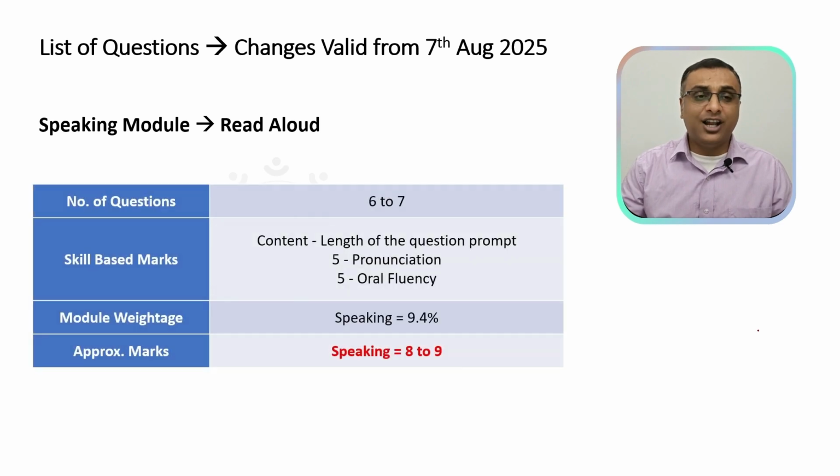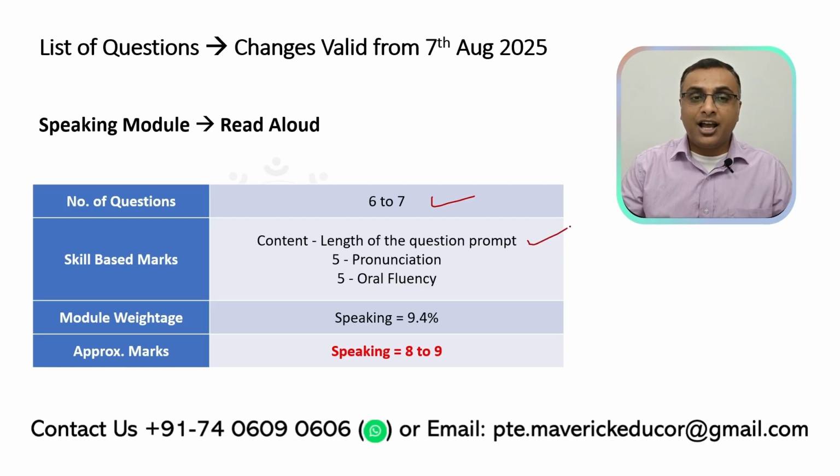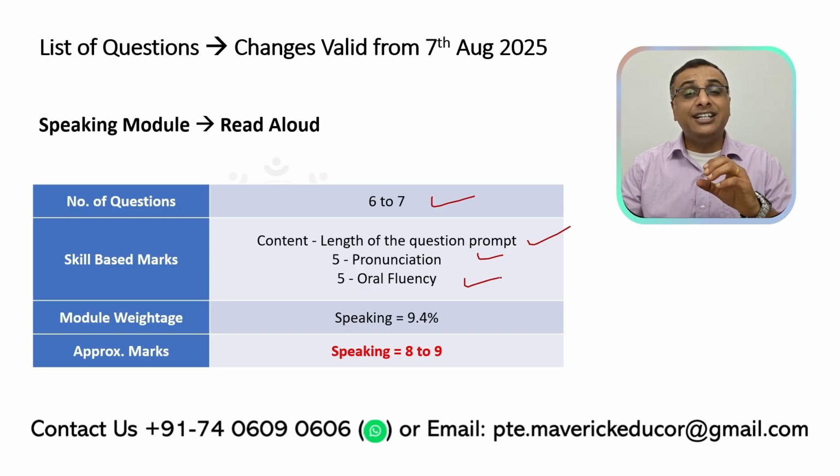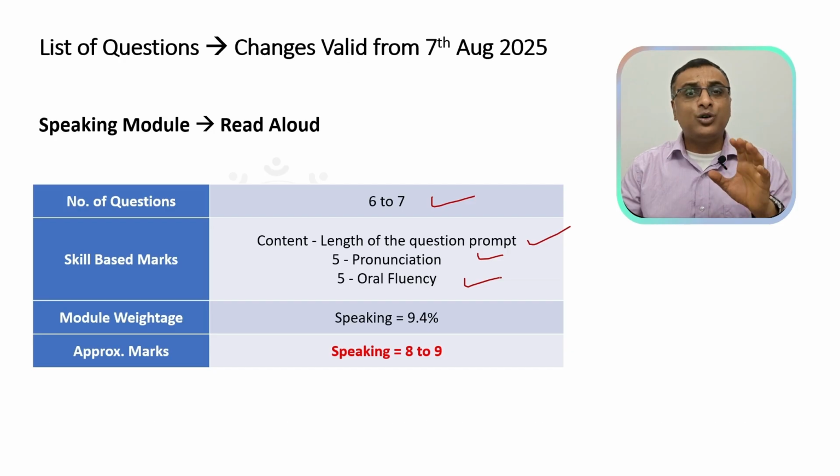Starting with read aloud. You will have up to 6 to 7 questions, and PTE will measure your content, pronunciation and oral fluency. Earlier, read aloud was an integrated task. It used to give marks for your speaking and reading. Going forward, it will not give you marks for the reading module at all. And they have drastically decreased the amount of marks that you would be getting in read aloud.